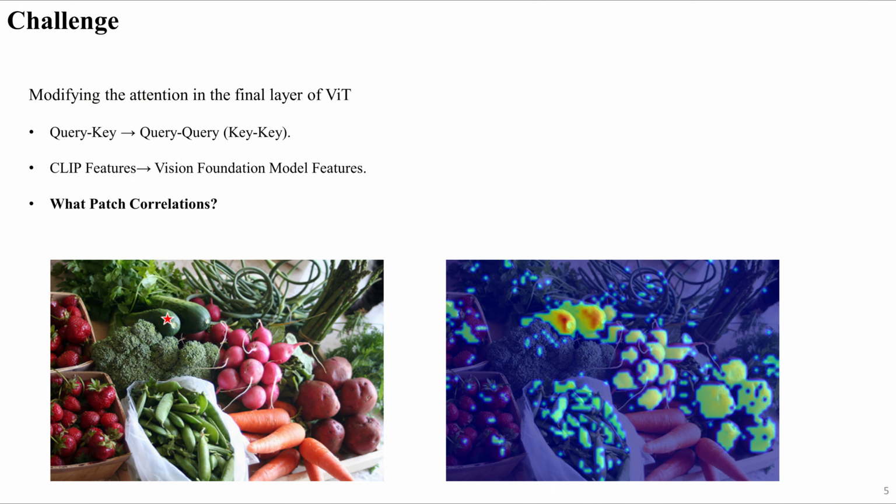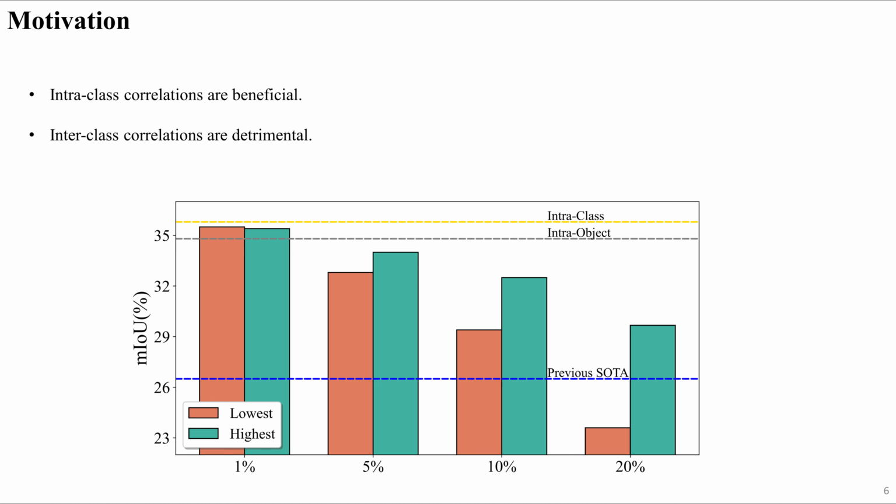However, previous methods don't explicitly identify the specific patch correlations that are detrimental to segmentation. To investigate it, we divide patch correlations into two types, intra-class and interclass correlations. We first restrict the scope of patch correlations to intra-class. It notably improves CLIP's segmentation performance as shown in the figure, demonstrating that intra-class correlations benefit CLIP's segmentation.